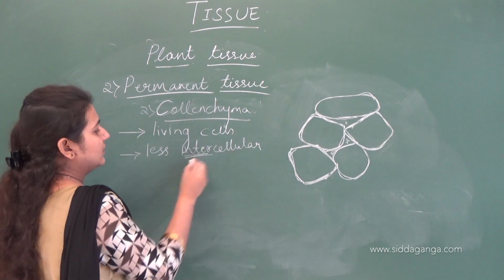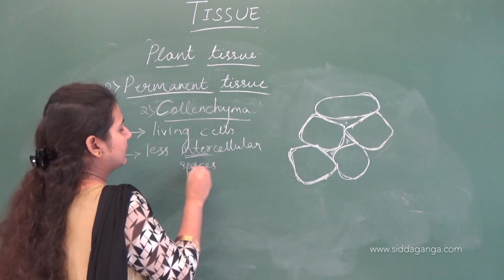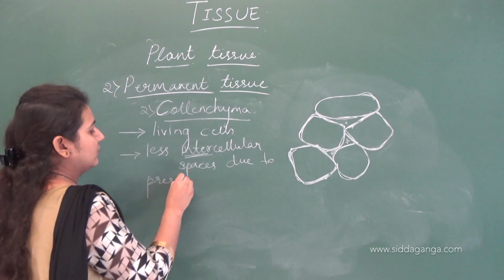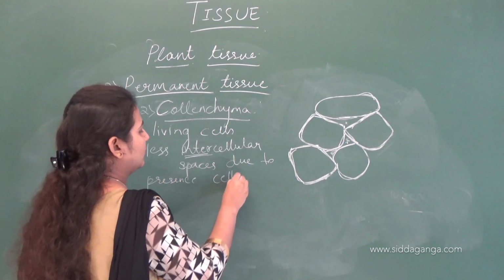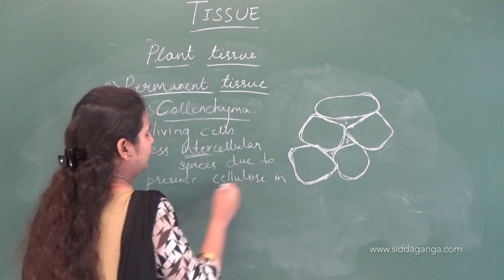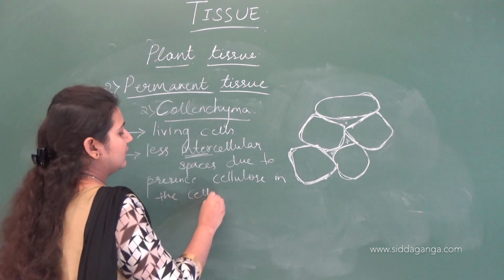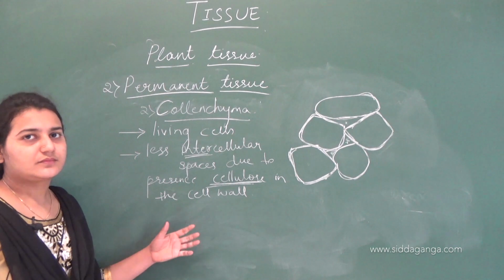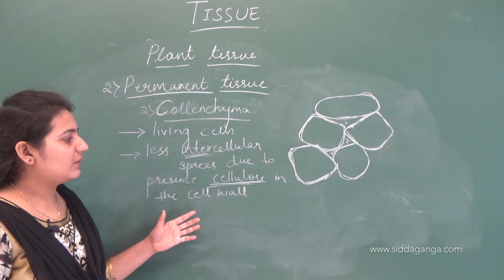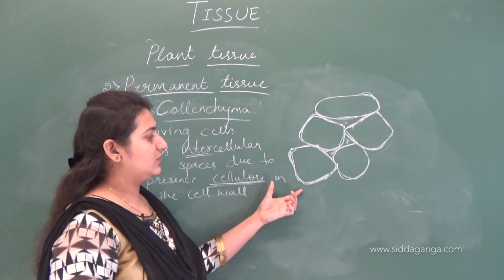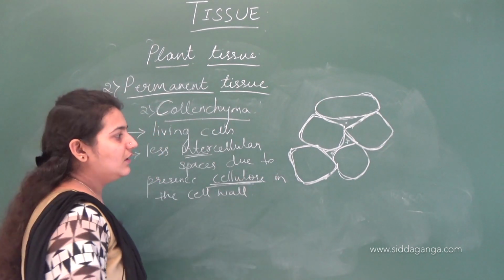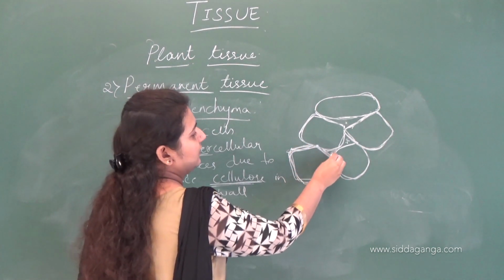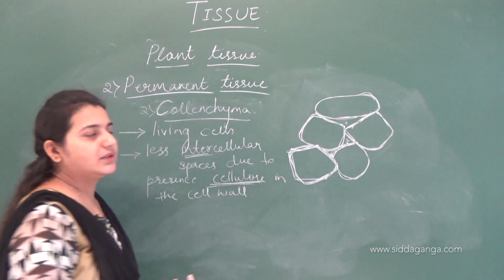Less intercellular spaces due to presence of cellulose in the cell wall of this tissue. In collenchyma, there is presence of cellulose in the cell wall, which makes the cell wall thicker than that of the parenchyma. Hence, if the cell wall gets thicker, less spaces are maintained between the cells.